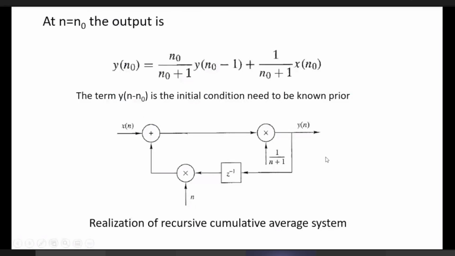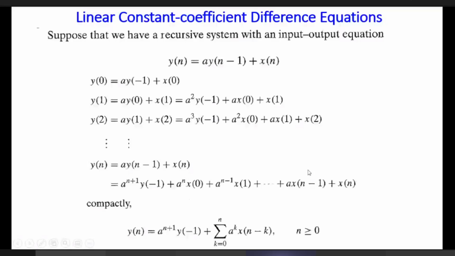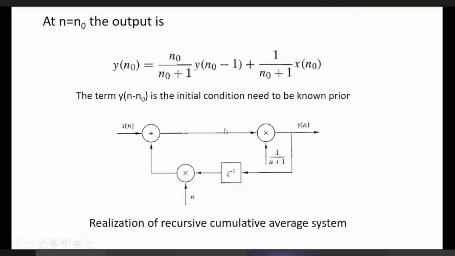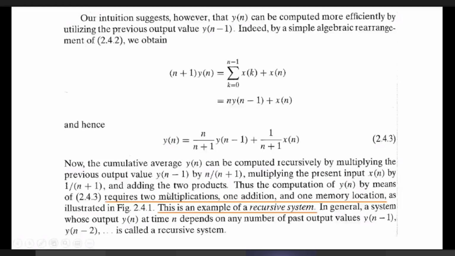This is actually called a recursive system. This is an example of a recursive system because the output is fed back. In general, a system whose output y[n] at any time n depends on any number of past values, y[n minus 1], y[n minus 2], is called a recursive system.